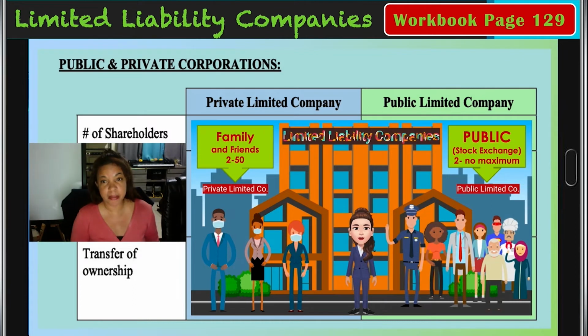Whereas the public limited company, 2 to a maximum amount, you're going to state legally how many shares you can sell or you are willing to sell. So that is called your authorized share capital. You will see terms like that popping up as we do the accounting. So public limited, easily transferable in terms of the shares and therefore in terms of ownership. As I said, you just go on the stock exchange and you can buy shares. They sell shares for the public limited company on the stock exchange. Anybody, including superheroes and stuff, right?